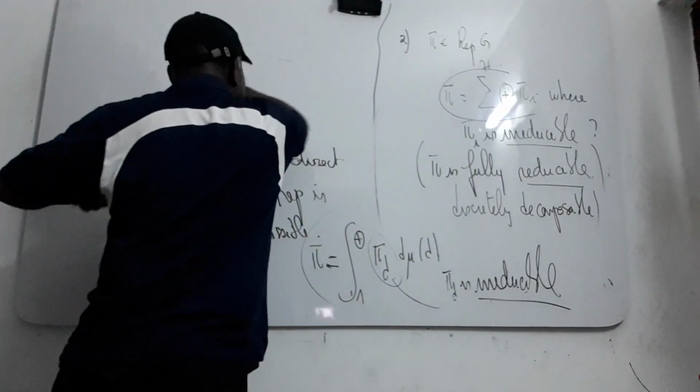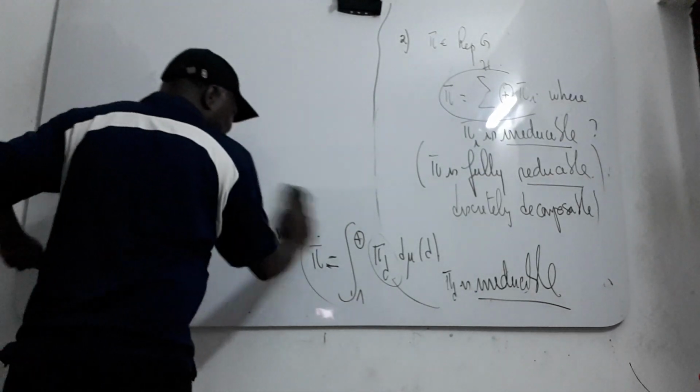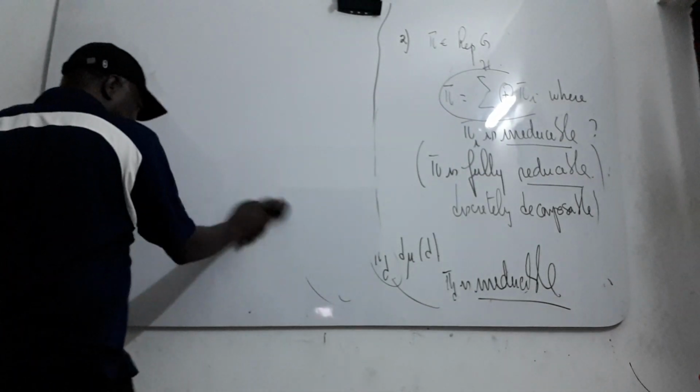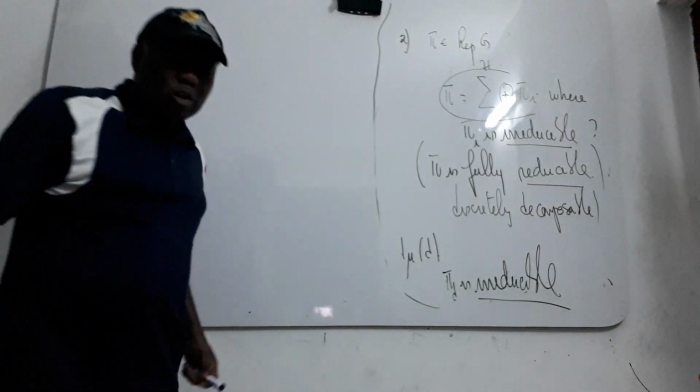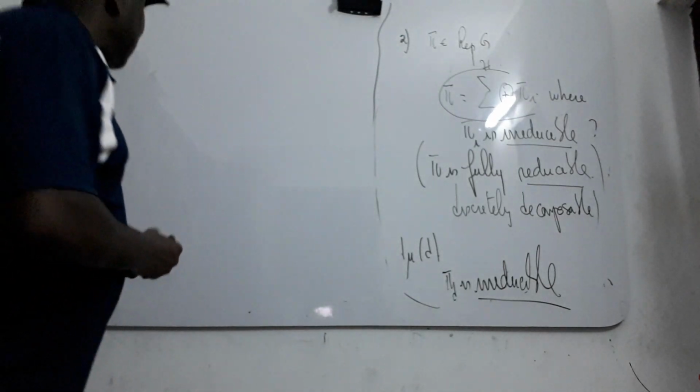So the third remark concerns what I call the tensor product of representations.